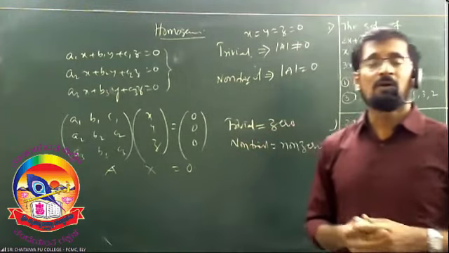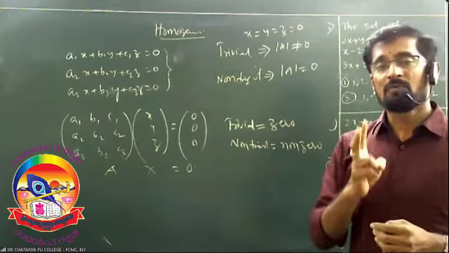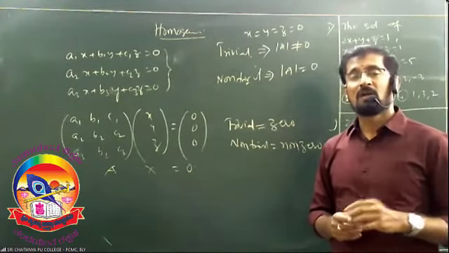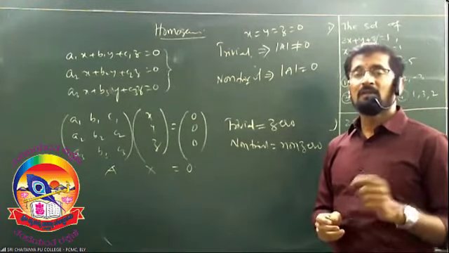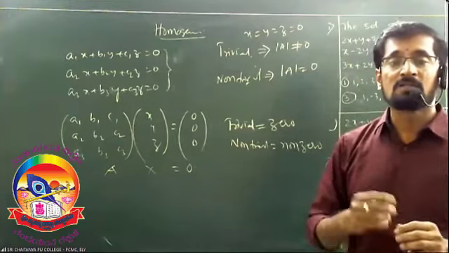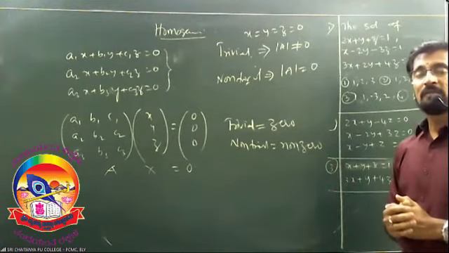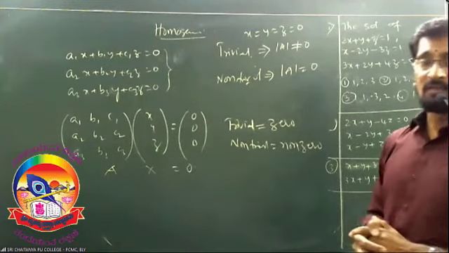The solutions of this homogeneous system are of two types. One is trivial, which are also called zero solutions. Another one is non-trivial, which are also called non-zero solutions. A system has trivial solutions when det A is not equal to 0.